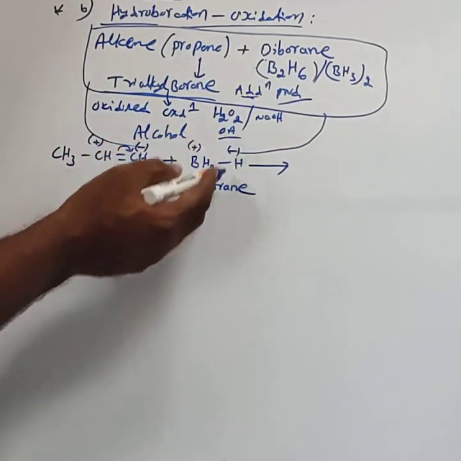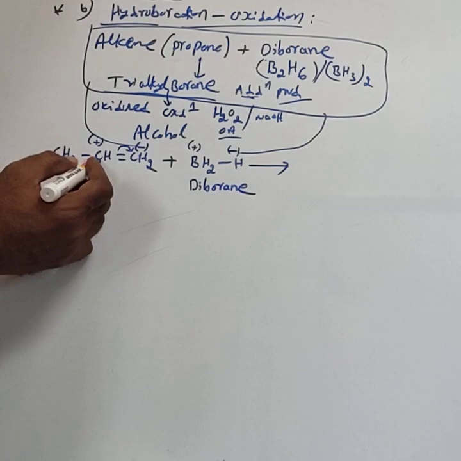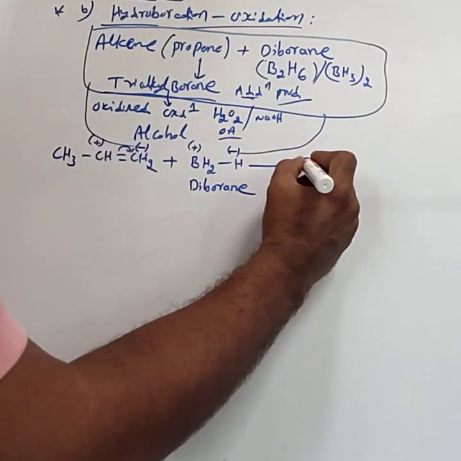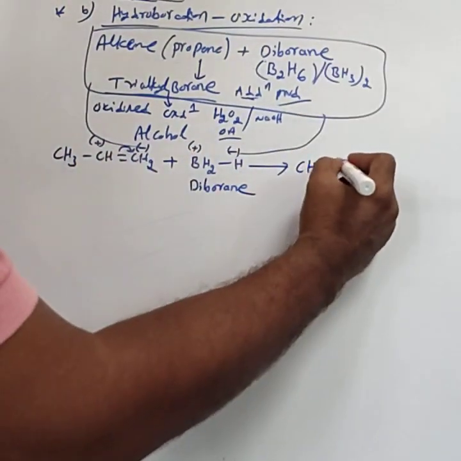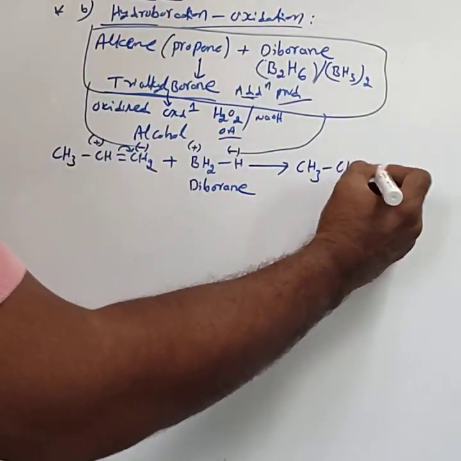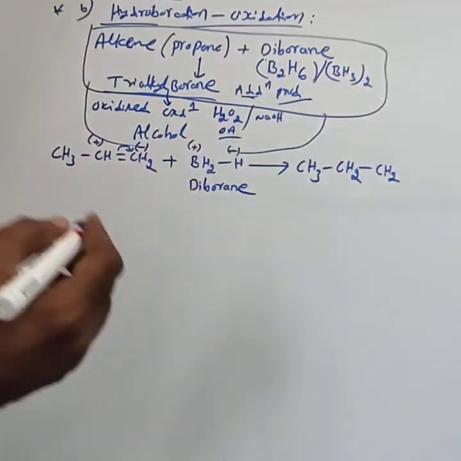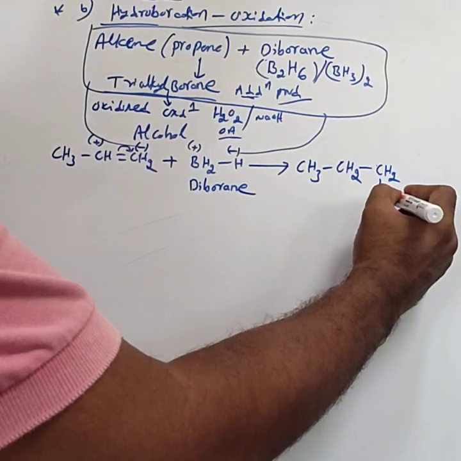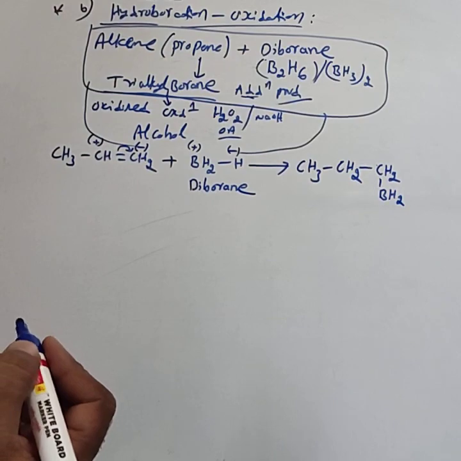Hence, according to Markovnikov's rule, this H minus gets added to this CH, and to the CH2 part, BH2 gets added. That is CH3CH converted into CH2 by using this hydrogen, the double bond converted to a single bond, CH2, then to this CH2, BH2 gets added. This is one of the addition compounds.